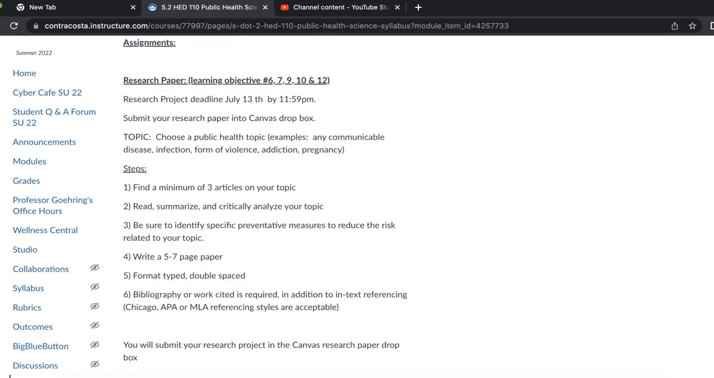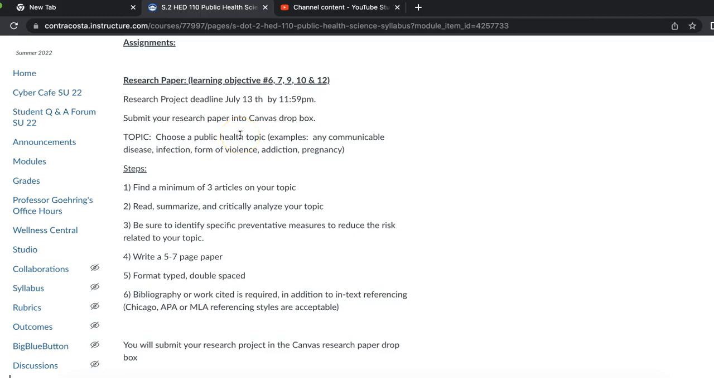Your research project is due July 13th by 11:59 p.m. You have to put it into the Canvas Dropbox, which means you need to make sure that you submit either a Word doc, a DocX, or a PDF. Those are the ones that the computer system will allow. It doesn't allow pictures of research papers.